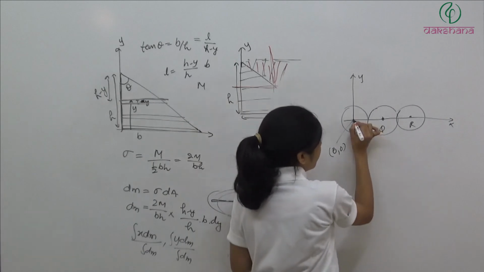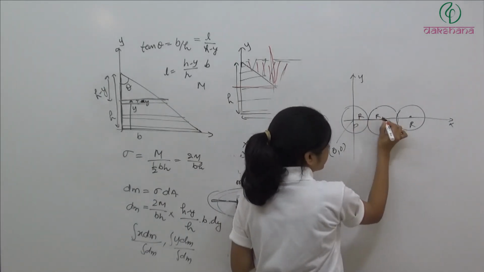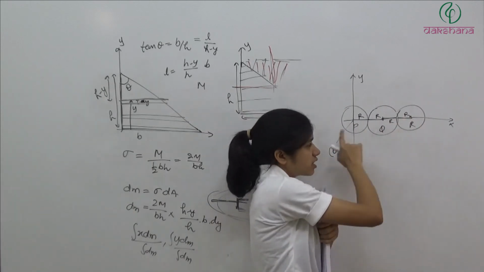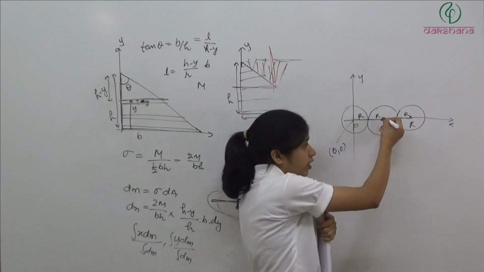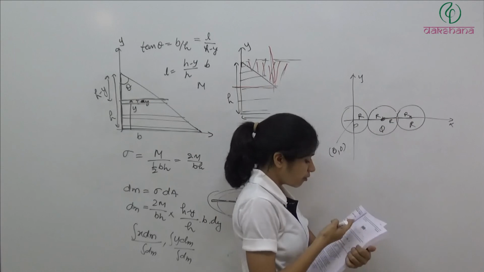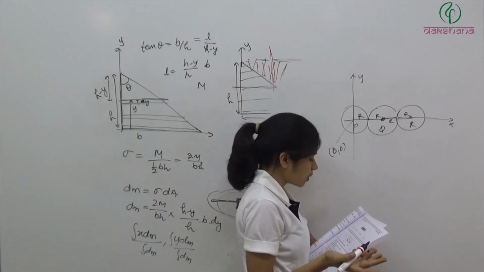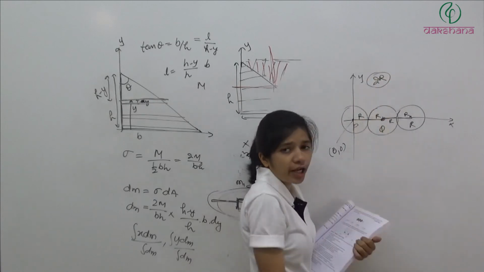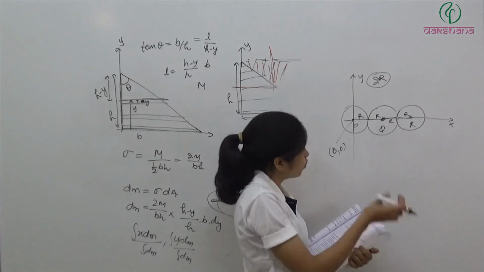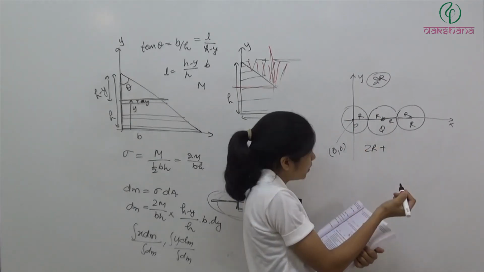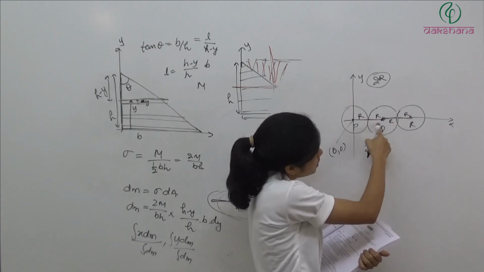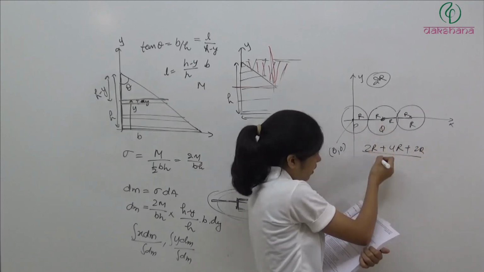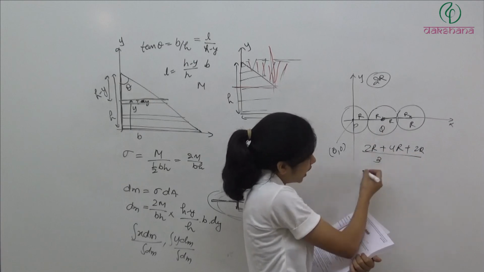So let's say this is R, then this is R, R, R and R. So center of mass कहाँ पे lie करेगा? Simply this system is symmetric, ठीक है? Center of mass will lie here, but now we want to find out कि ऑप्शन किसमें करेक्ट आ रहा है. PQ plus PR plus QR. So basically from P the center of mass is lying at 2R distance. कहाँ पे लाई कर रहा है? 2R distance पे लाई कर रहा है. So PQ is 2R plus PR is R plus R plus R plus R, 4R, plus QR is 2R, divided by 3. So 4 plus 2, 6 plus 2, 8 by 3R.